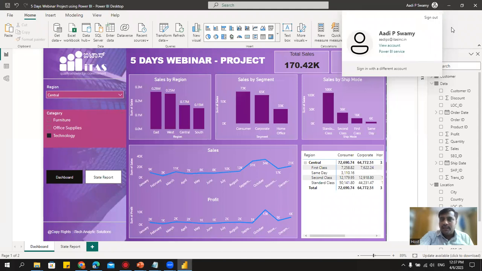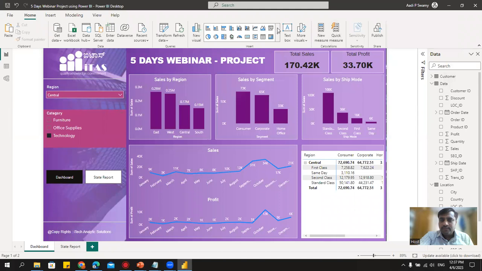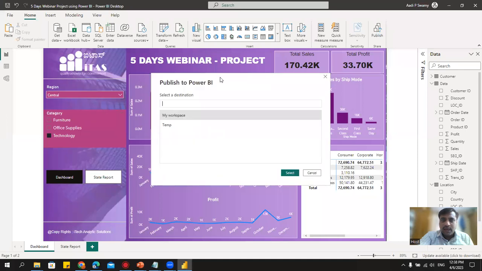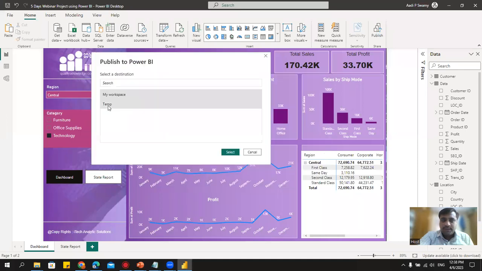Okay. All right. So let me just publish. Let's go here. See, click on this. I'll click on this publish, and here it asks for the workspace. Forget about this temp. This I just created for some R&D. Go and click on my workspace, and I'll just select.